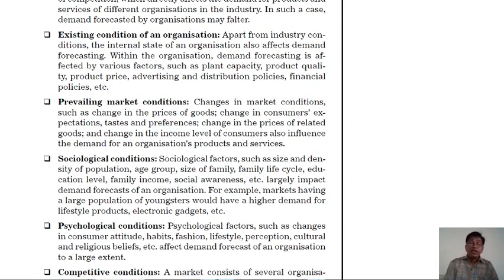For example, a market having a large population of young people will have a higher demand for lifestyle products, electronic gadgets, etc.